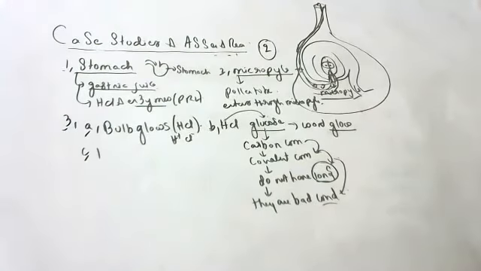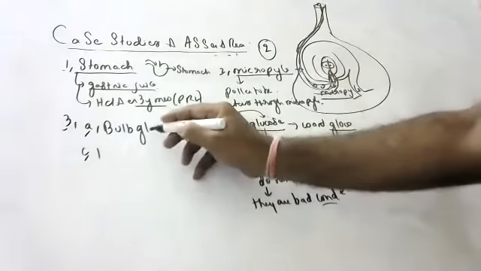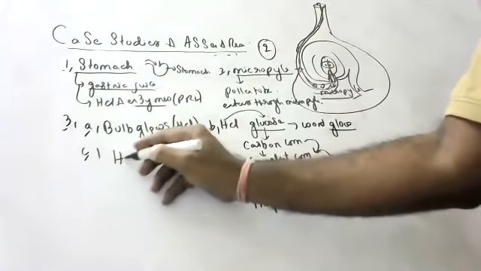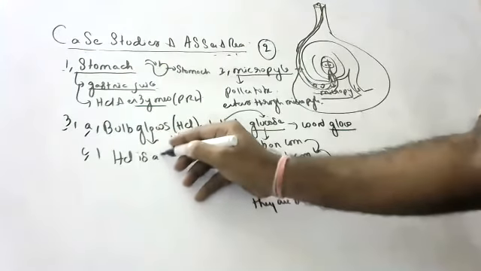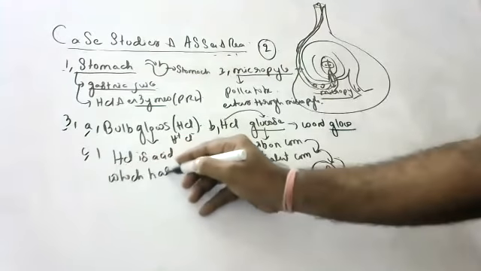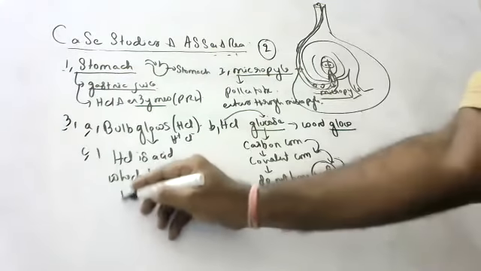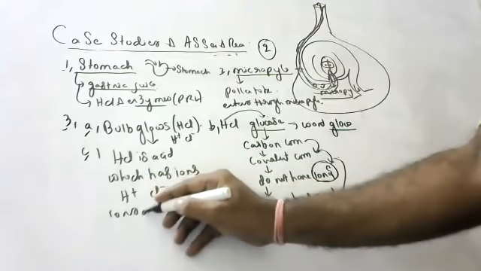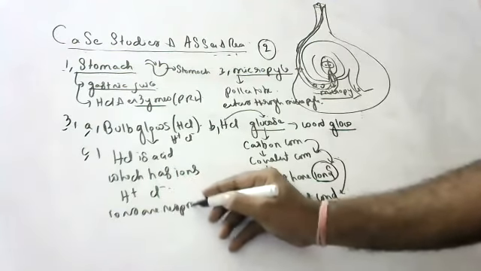Children, next. What does glowing of bulb indicate? HCl is an acid, which has H plus and Cl minus ions. What ions? H plus and Cl minus. Ions are responsible for conduction of electricity.